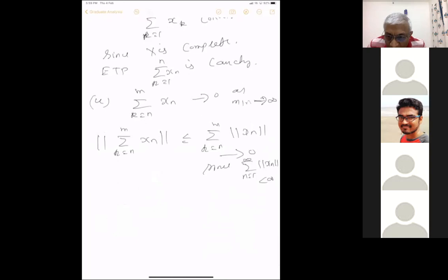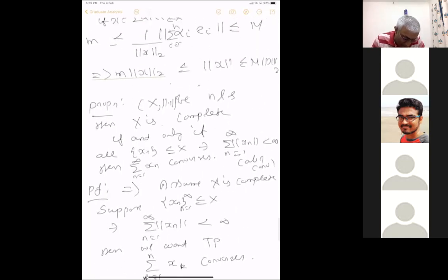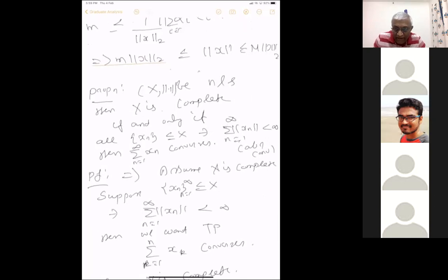Please show the statement of what you're proving. The statement of the proposition says that a normed linear space is complete if and only if for any sequence xn, if the series is absolutely convergent, that is summation norm xn is convergent, then the series actually converges, which we know for the real line, which is complete.